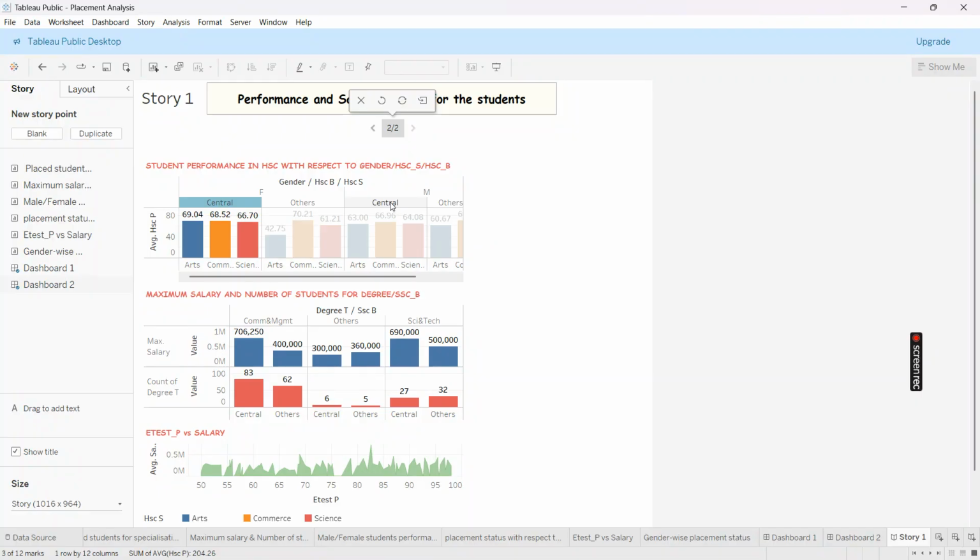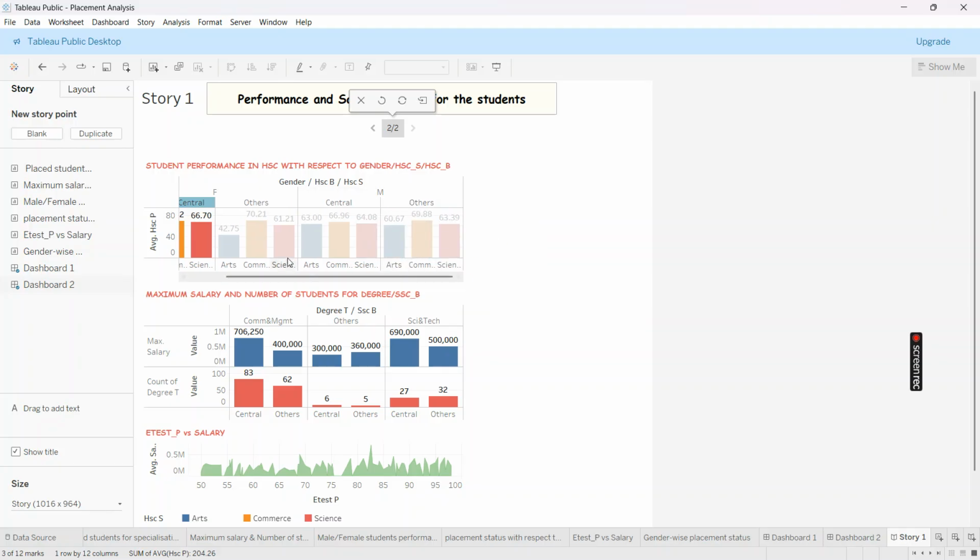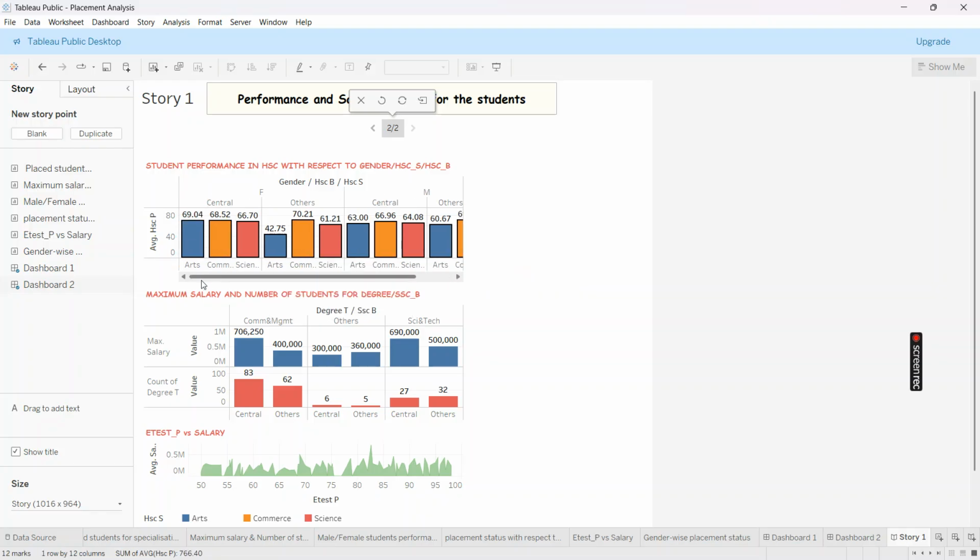The second observation is, male students with arts and science group from the other board perform well compared to female students. In others, female student performance is not that great, but in male students we have good performance in arts and science compared to female students. In other board, in commerce, both female and male have a similar performance. Here it is 70.21, here it is 69.88, which is similar. So they are performing equally in commerce group in others board. So this is with respect to gender and group.